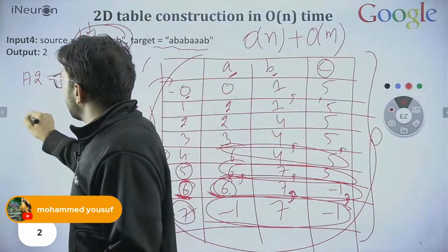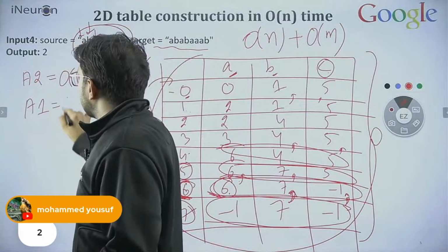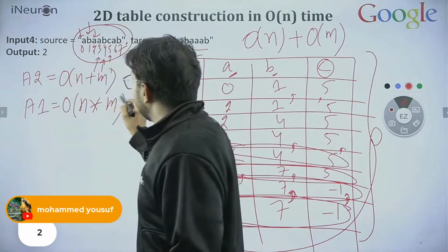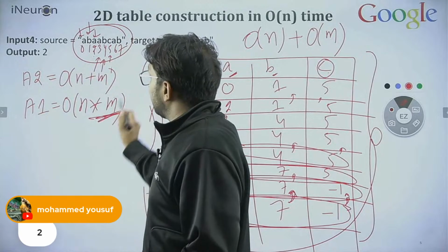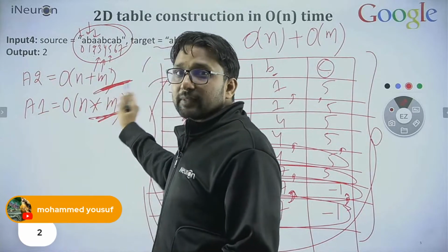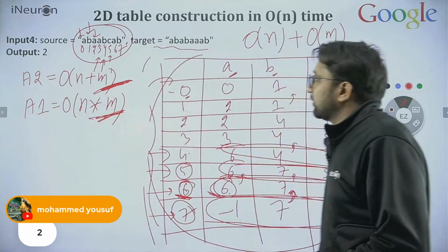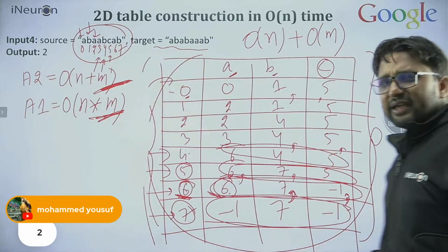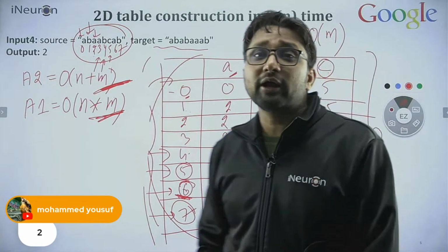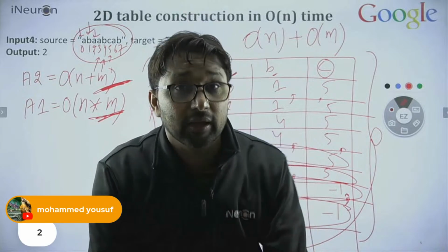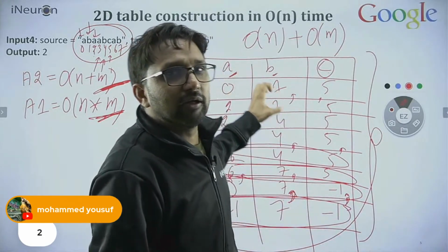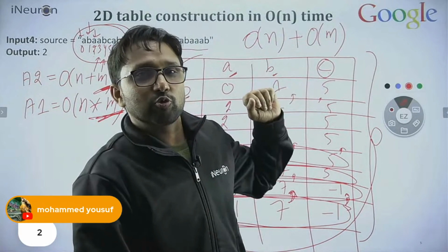And what was the time complexity for approach 1? That was order of n into m. This is very, very big as compared to this one. Fine. So that's it actually about this problem. One more thing you can do still in this one. There is one more approach. You can try that. We can use binary search also.